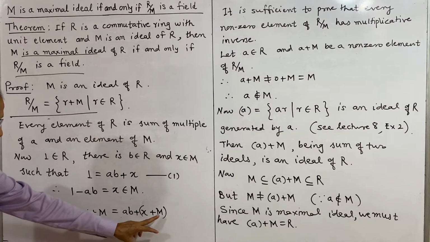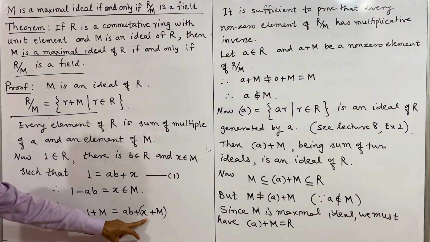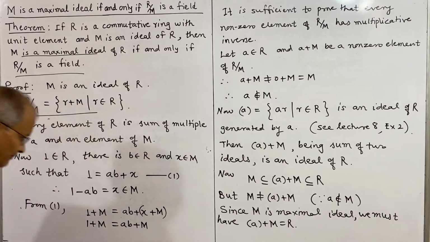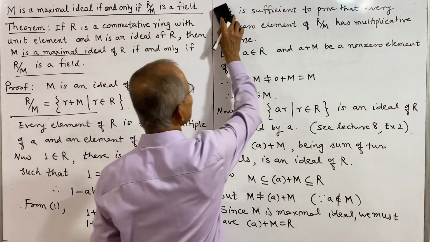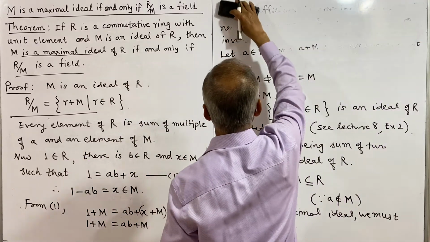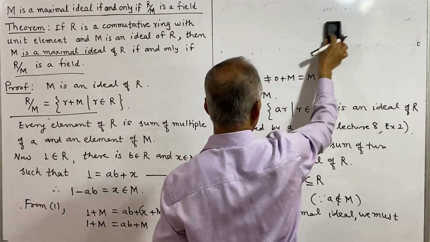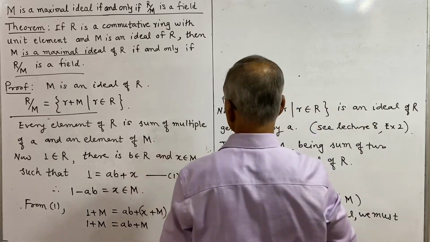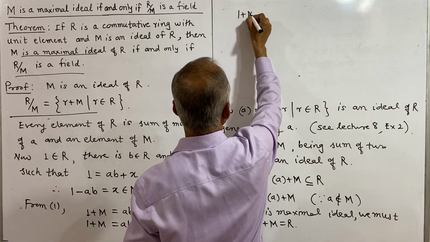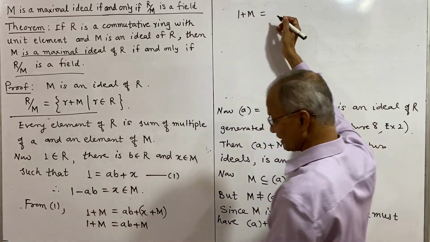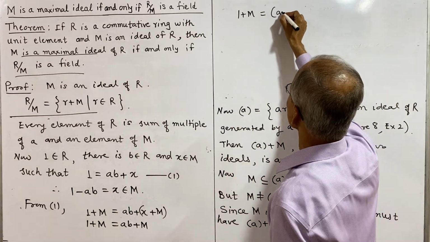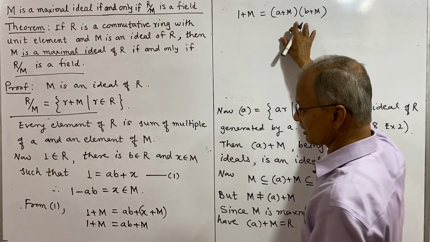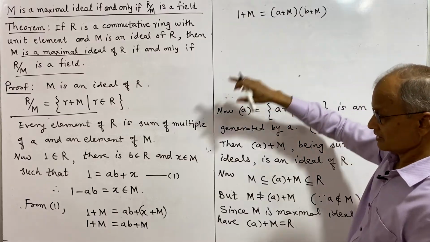So 1 plus M is ab plus M. But what is ab plus M? By the product of cosets in the quotient ring, ab plus M is written as a plus M into b plus M.